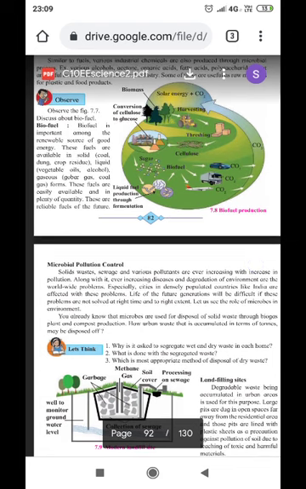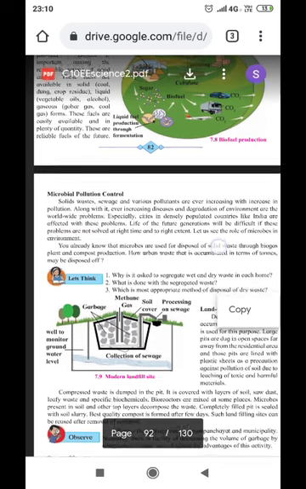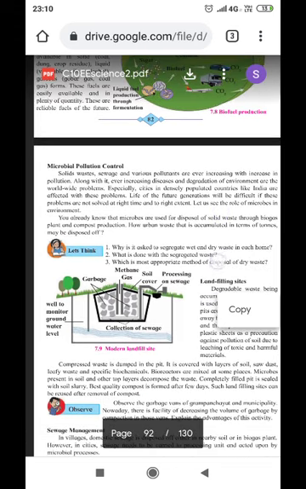Now, you can see the picture here of how biofuels are associated with our environment. Observe figure 7.7, which discusses biofuel. Biofuel is important among the renewable sources of good energy. These fuels are available in solid form as coal, dung, and crop residue. In liquid form, they are available as vegetable oils and alcohol, and in gaseous form, as gobar gas and coal gas. These fuels are easily available in plenty of quantity. They are the reliable fuels of the future, which are never going to be exhausted from the surface of the earth as long as plants and animals are there.